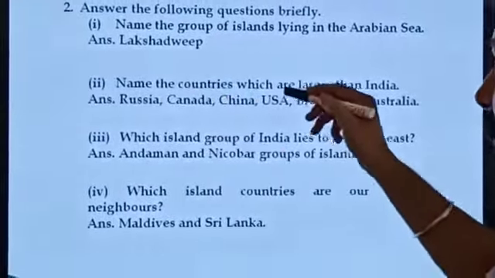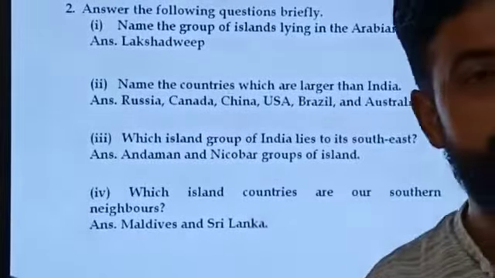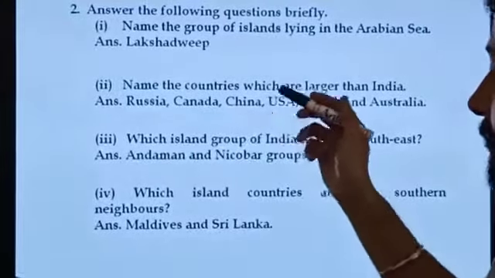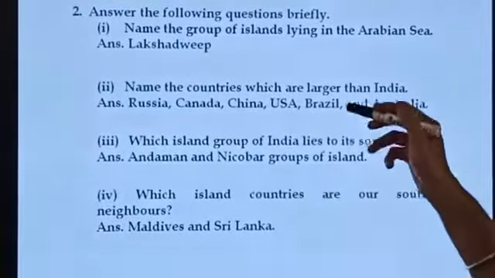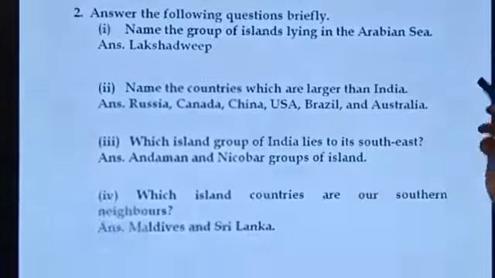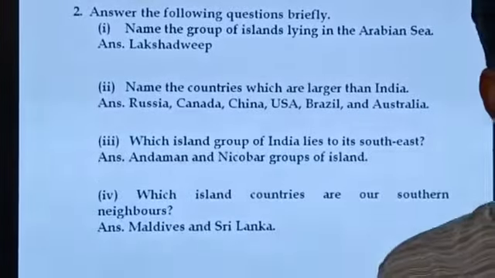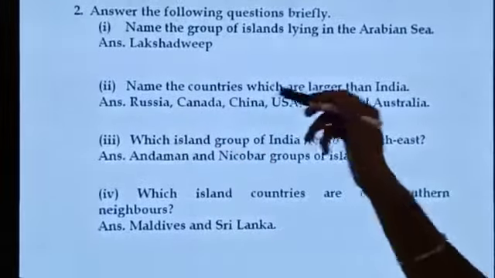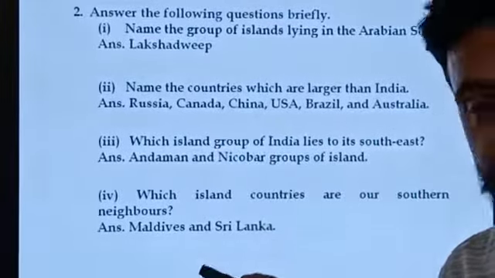Next, name the countries which are larger than India. So I want to give you a small tip: Russia, Canada, China, USA, Brazil and Australia. So now number 7 is India. India is the 7th largest country in the world. But before that, these are the countries which are larger than India, right?